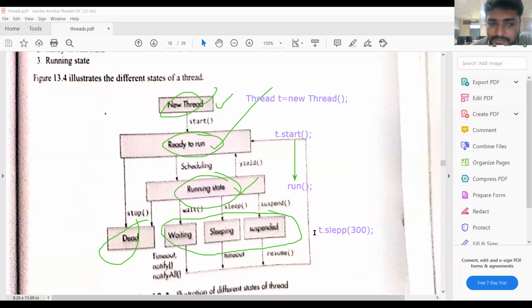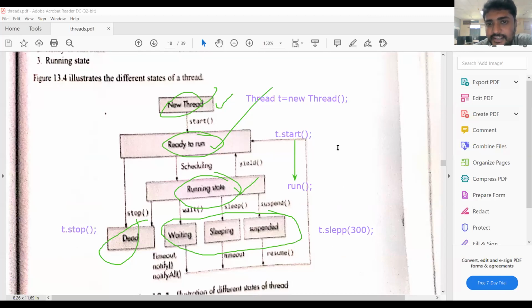That is the waiting state. Dead state means t.stop. That means the thread stops execution, then the thread is in the dead state. So these are the methods we can use to correlate between the states.